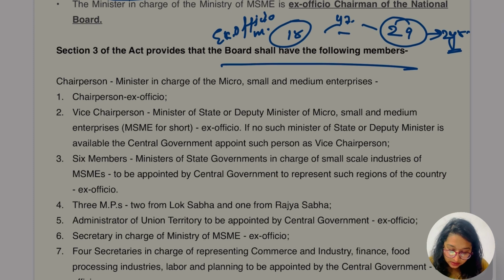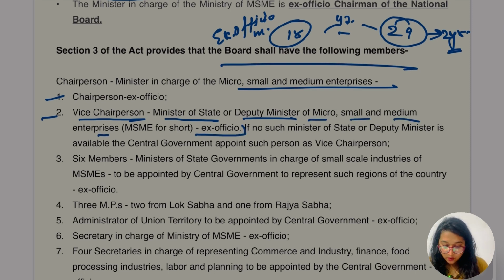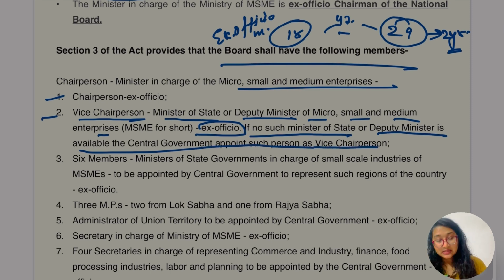The first person is going to be the chairperson, the minister in charge of Micro, Small, Medium Enterprises. So first person, chairperson, ex officio. Second, vice chairperson, who is going to be the Minister of State or Deputy Minister of Micro, Small, Medium Enterprise, which is ex officio for short. If no such Minister of State or Deputy Minister is available, the central government appoints such a person as vice chairperson. In that case, if the person is not available, who is going to appoint?